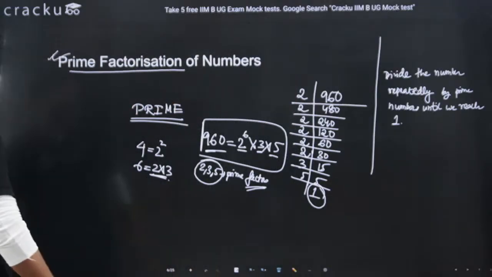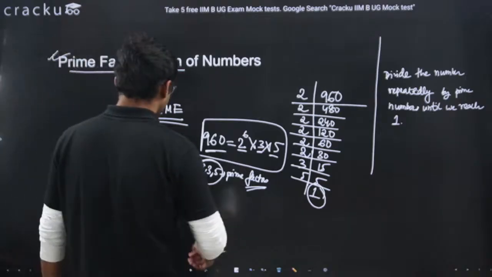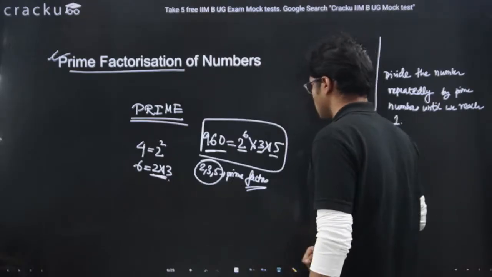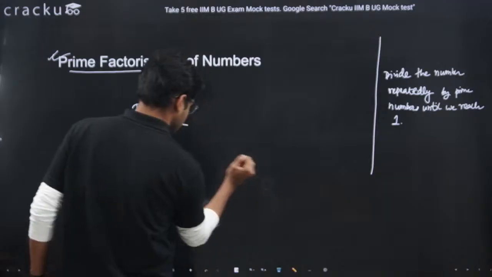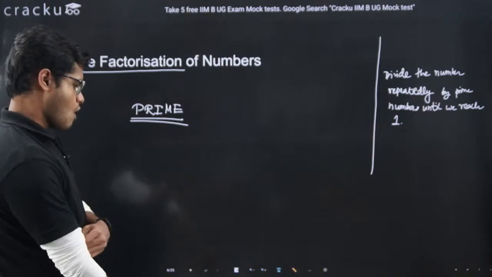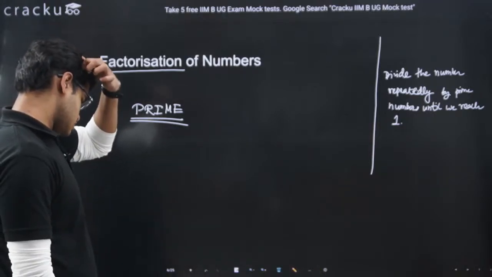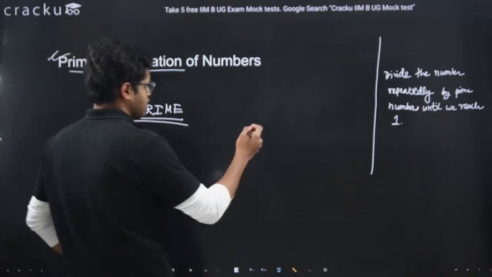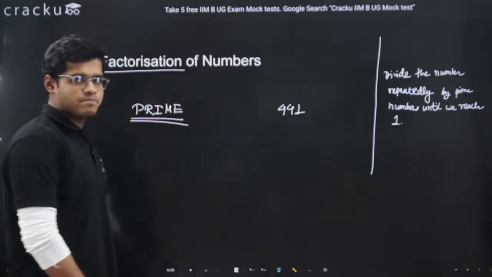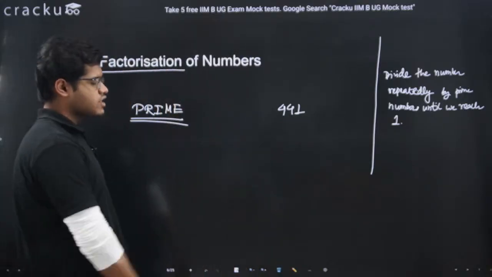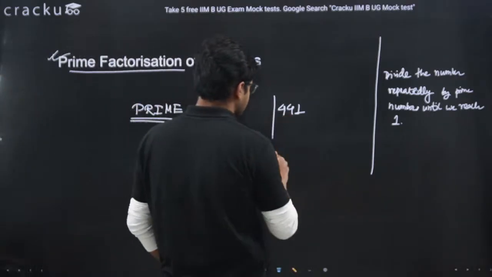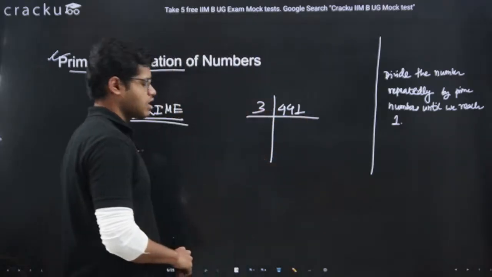Okay, let's take another example, say 441. 441 is an odd number, so it is not divisible by 2. The prime number which can divide this is 3.